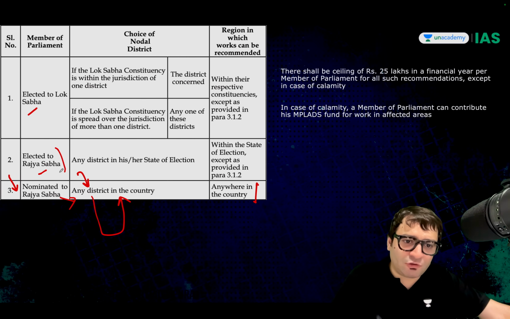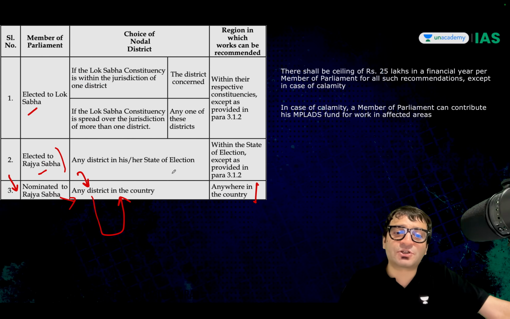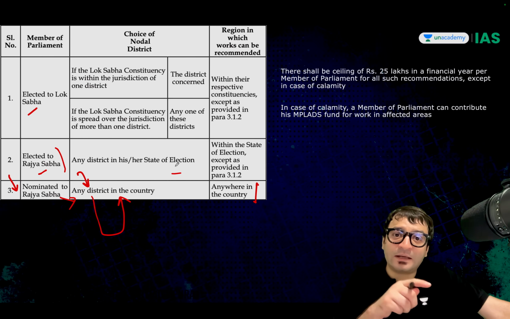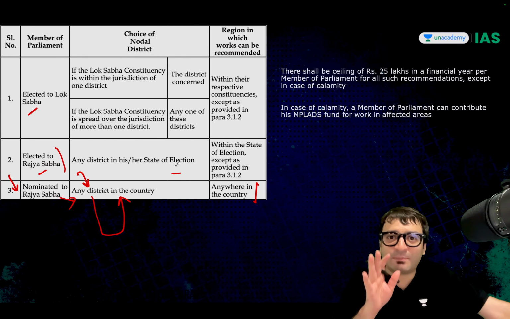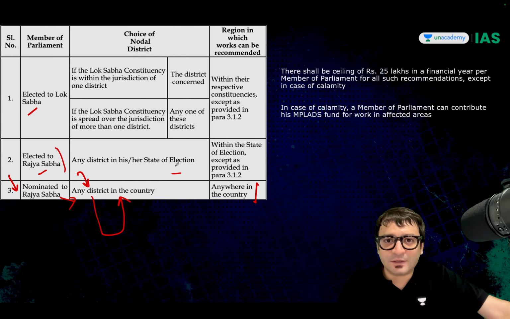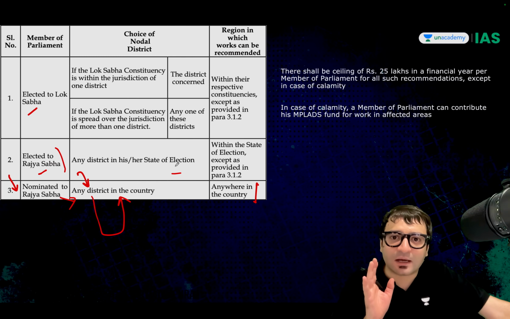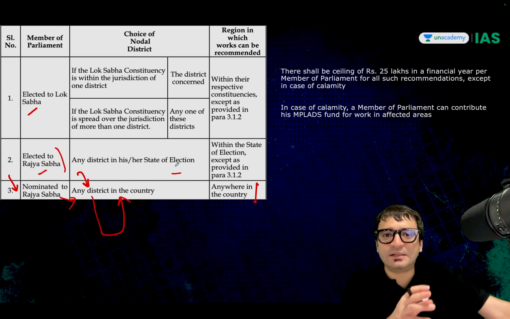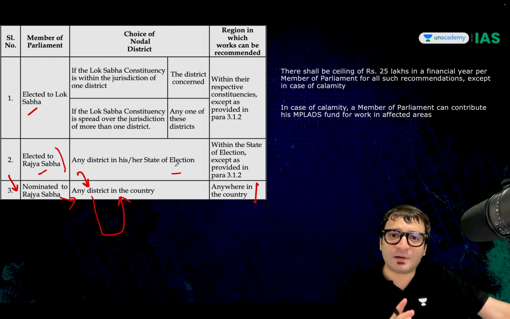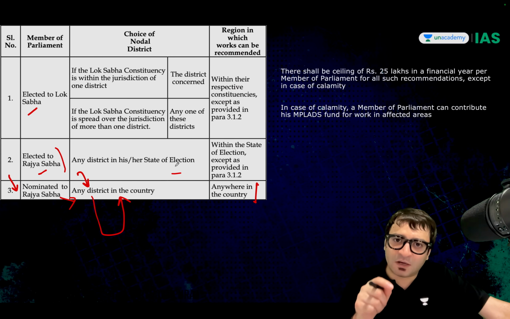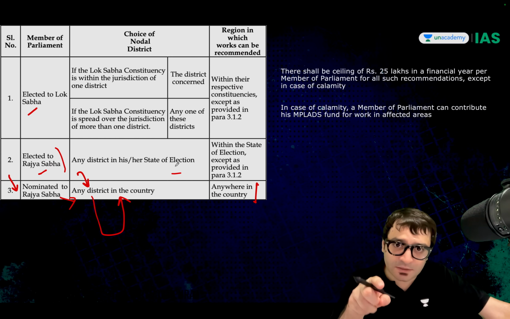But if you are elected to Rajya Sabha, any district from the state you have been elected to. If you are a voter in Rajasthan, but you are representing the state of Kerala in the Rajya Sabha, you have to recommend developmental works to the tune of 5 crores annually in any district in Kerala.